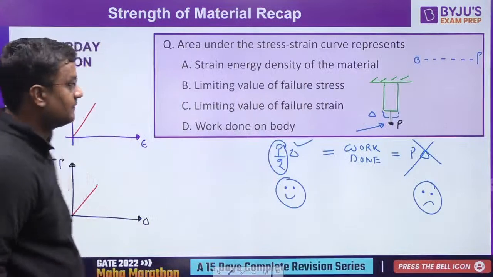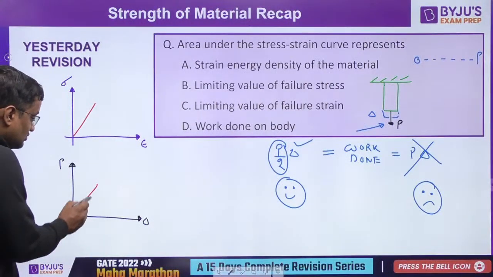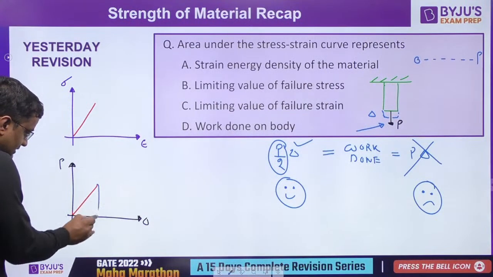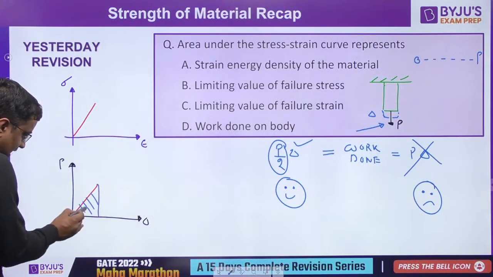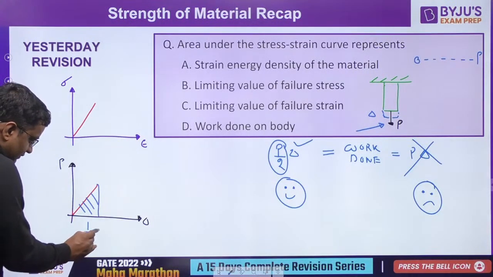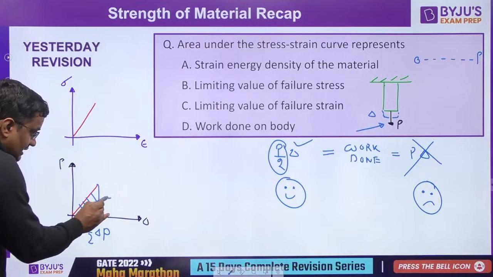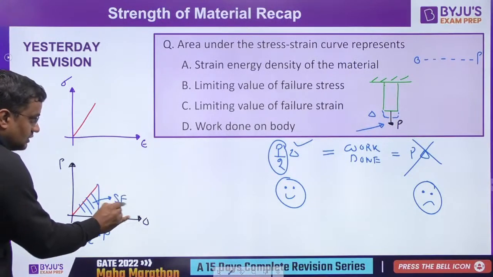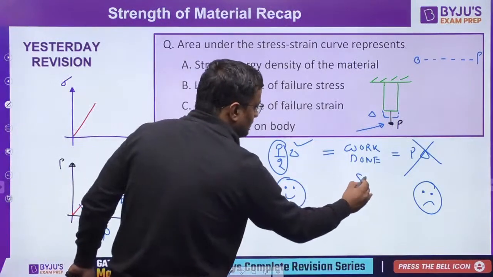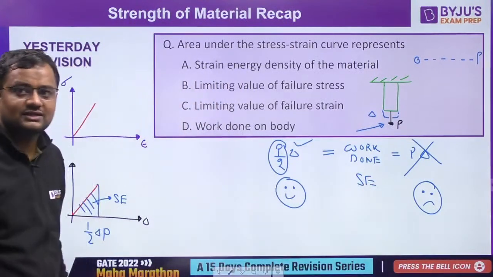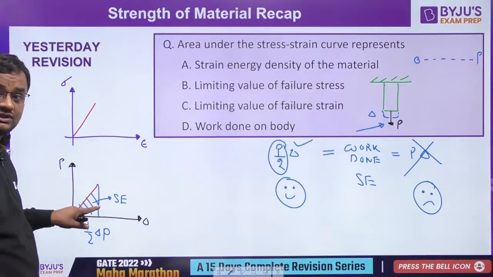Okay, so guys, what is the area under the P-delta curve? This area is half base into height. So the area under the P-delta curve is strain energy. Work done is stored as strain energy. So the area under the P-delta curve is strain energy.